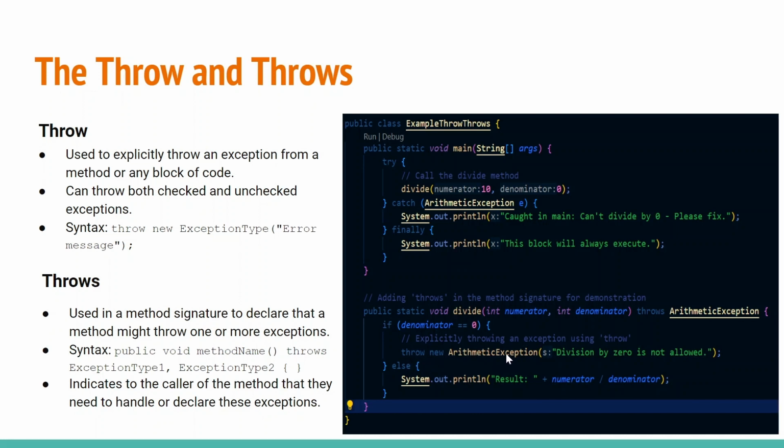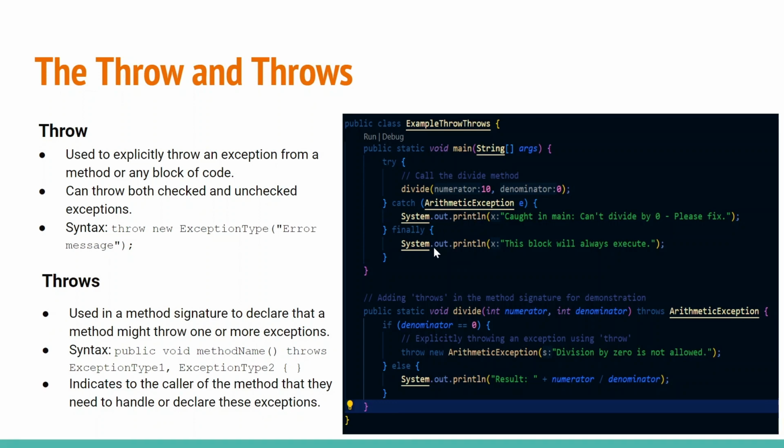So before even dividing 10 by 0, we check if the denominator is 0, and then throw the exception. Here we are saying that, hey, this method can potentially throw this arithmetic exception. In the caller method, we are trying to catch this. So this is at the high level, throw, throws, checked, unchecked.